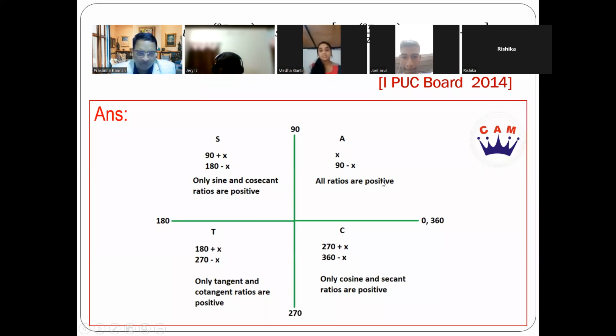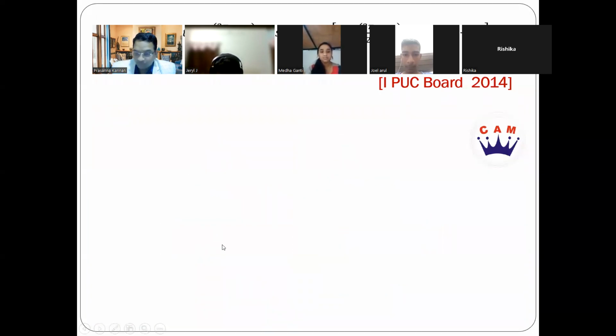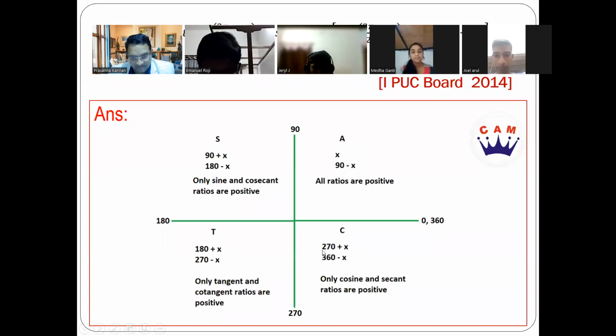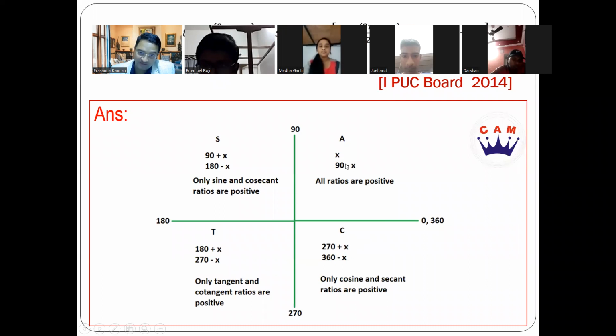Now, if I consider x to be an acute angle, then 90 degrees minus x or pi by 2 radians minus x will lie in which quadrant? First quadrant. X lies in the first quadrant, okay? Then 90 minus x also lies in the first quadrant. 90 plus x will lie in the second quadrant. 180 minus x also lies in the second quadrant. 180 plus x lies in the third quadrant. 270 minus x is also going to lie in the third quadrant. 270 plus x lies in the fourth quadrant. 360 minus x lies in the fourth quadrant. 360 plus x will go to the first quadrant. Excellent. This knowledge is extremely important, right?